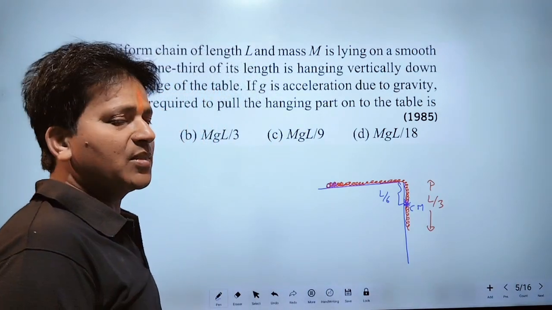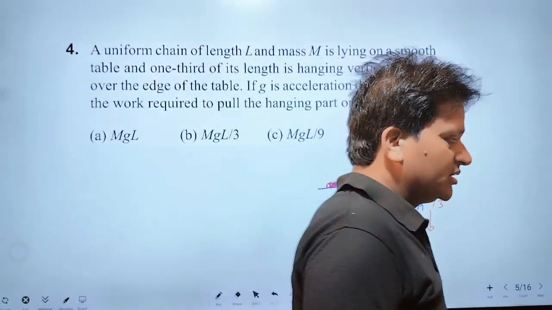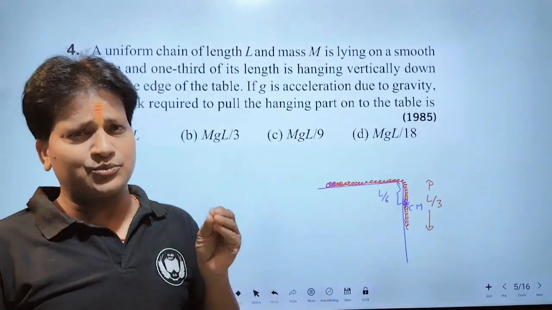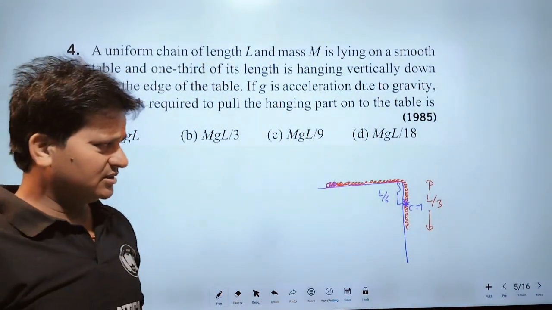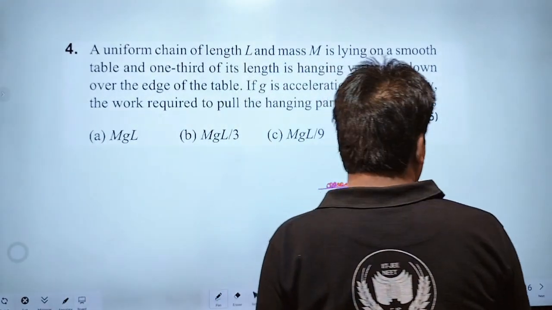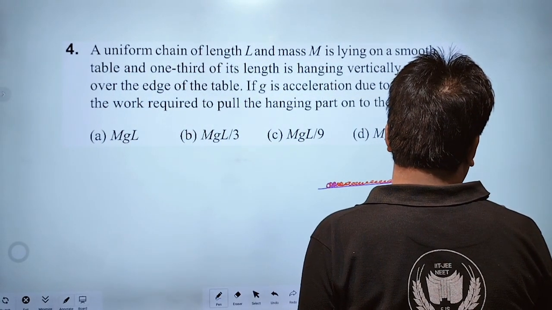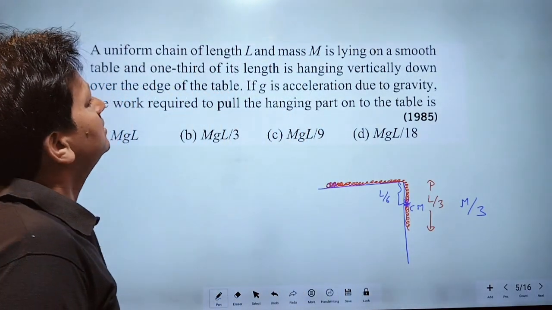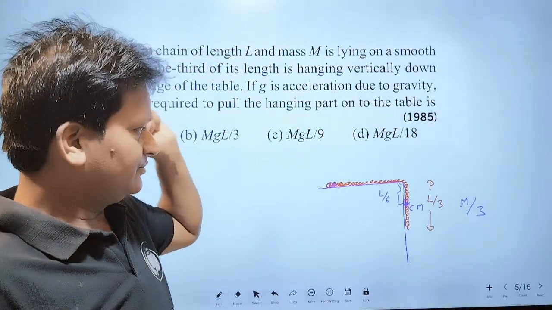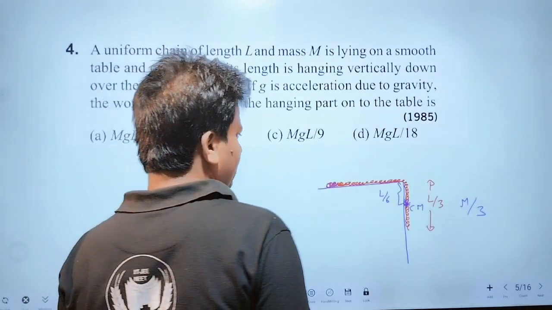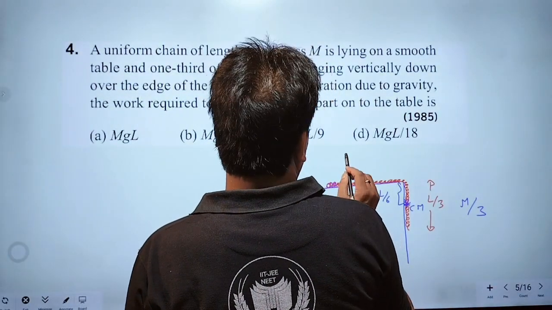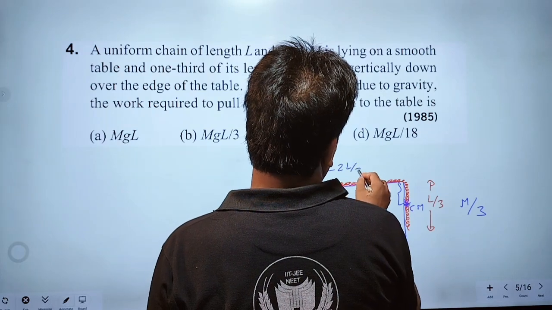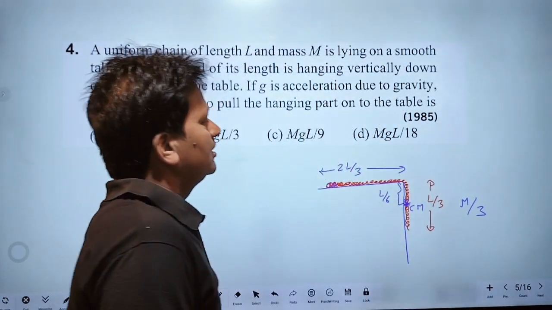Okay, center of mass is a point at which total mass is supposed to be concentrated. Mass of hanging part of the chain will be m by 3 because total mass is m, whose length is L, and the length of the chain on the table will be 2L upon 3, right?